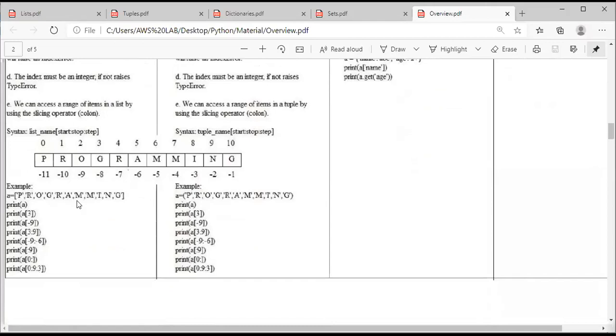Suppose you are going to mention integer values, you just need to provide commas between those integer values. Since I am considering the elements of a list as character elements, I have provided every character in single quotation where they are separated with commas and placed in square brackets. Since the elements are separated by commas and placed between square brackets, here A is called the list name. So print A. When I am asking the interpreter to print A, everything will be printed.